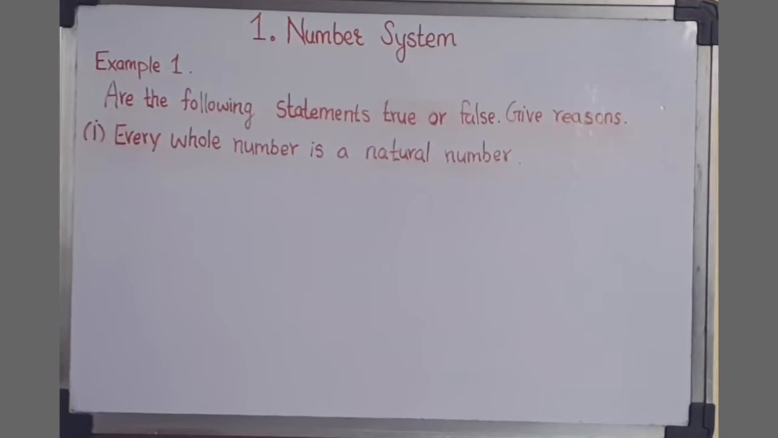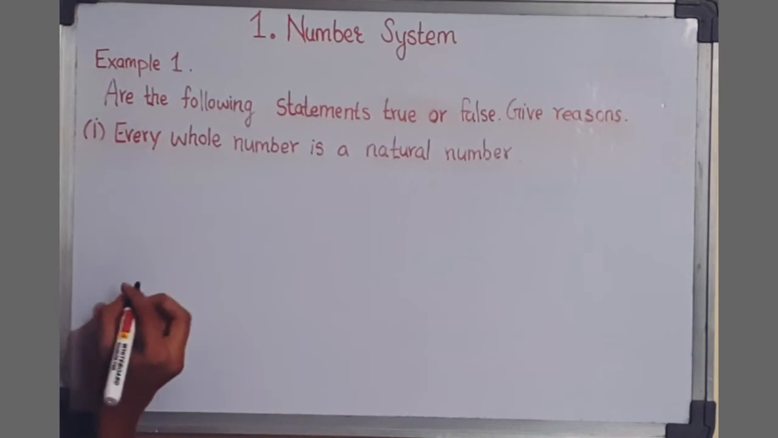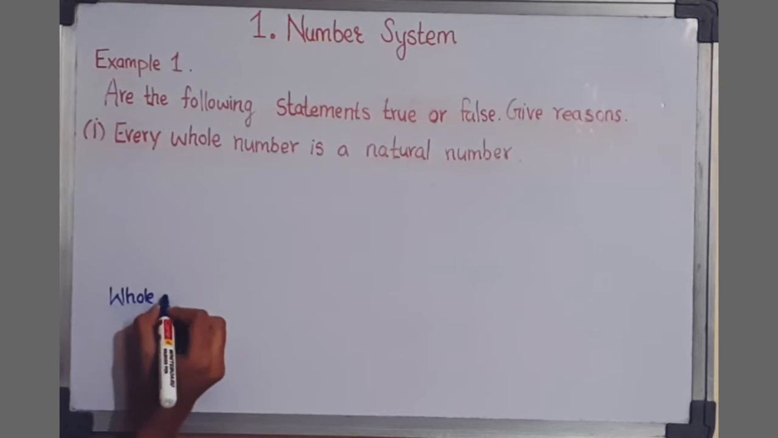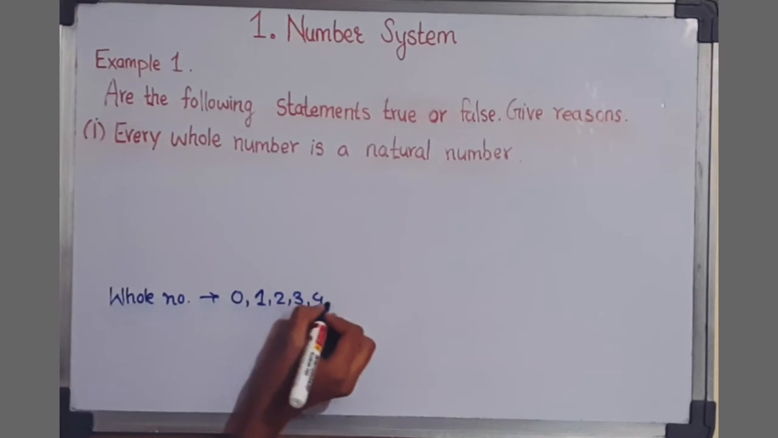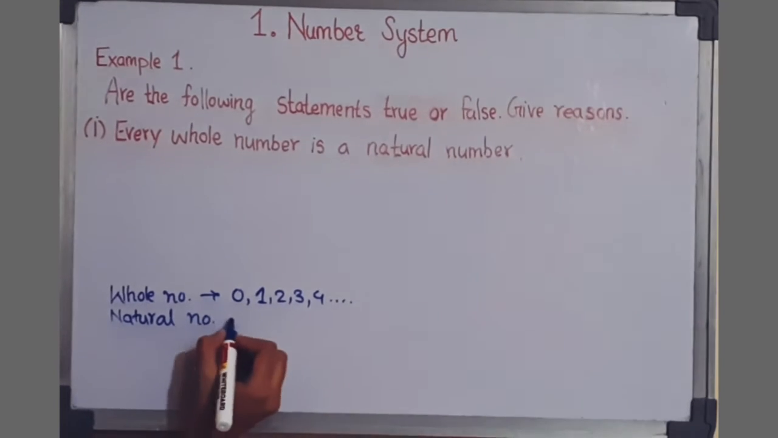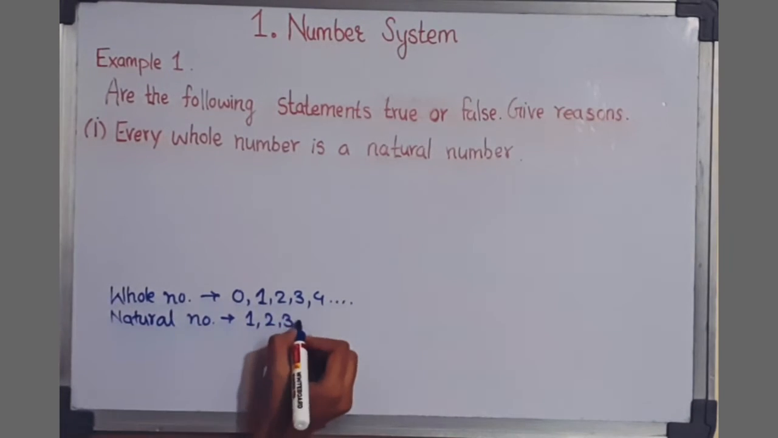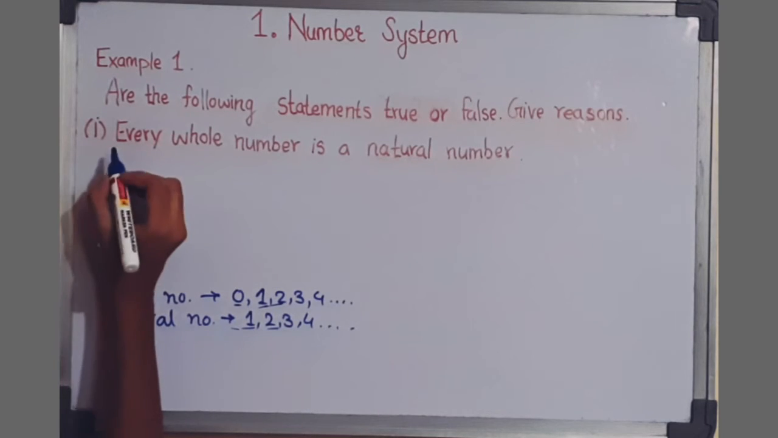The first one is: every whole number is a natural number. So what are whole numbers? Whole numbers are the numbers that start from 0: 0, 1, 2, 3, 4 and so on. Now what are natural numbers? These are the numbers starting from 1, 2, 3, 4 and so on. Now the question is whether every whole number is also a natural number. Here we see that 1 is there, 2 is there, but we see that 0 is not there in natural numbers. So this statement is false.